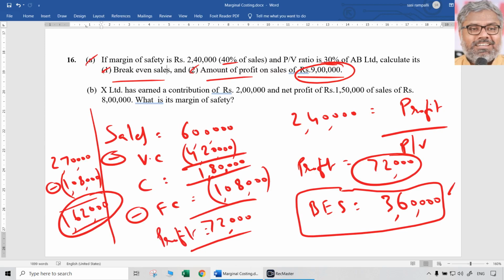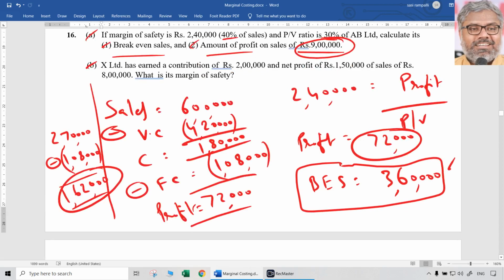Then at 9 lakh sales, profit was asked, that is 1,62,000. Sales into PV ratio gets contribution. Contribution minus fixed cost is profit. Simple. That was 1,62,000, the answer for A bit.